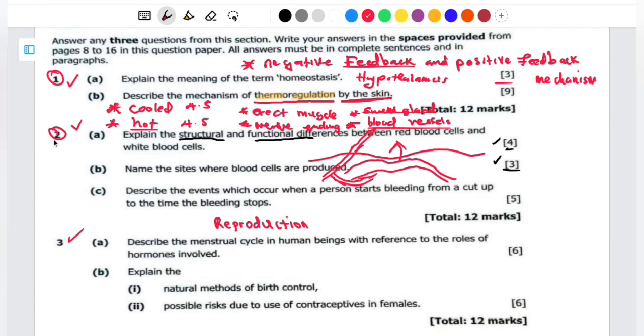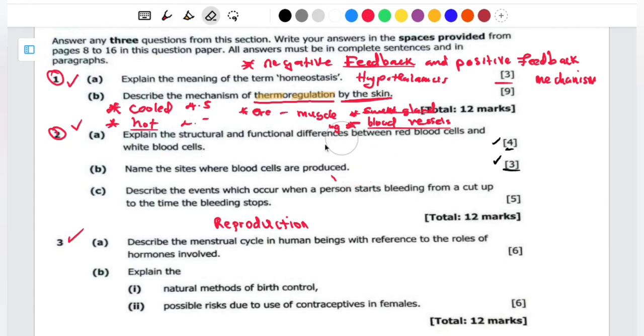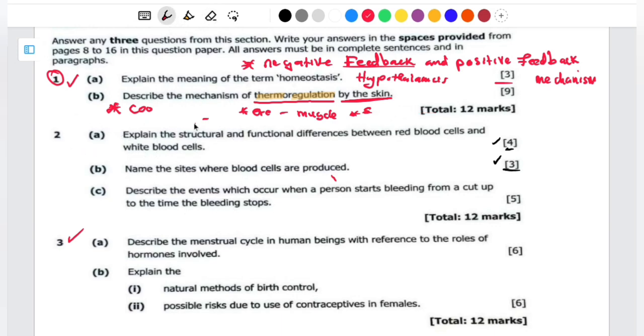And then question 2 is asking us to explain the structural and functional differences between the red blood cell and the white blood cell. So remember, we are looking at the structure, and we are also looking at the function. This is 4 marks: 2 marks for the structure part and 2 marks for the functional part.